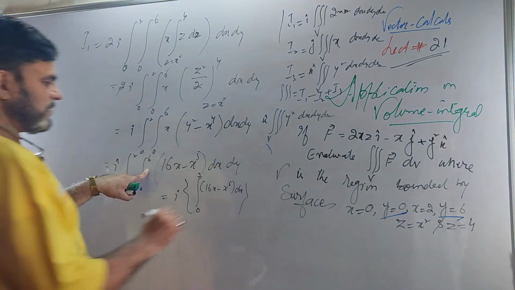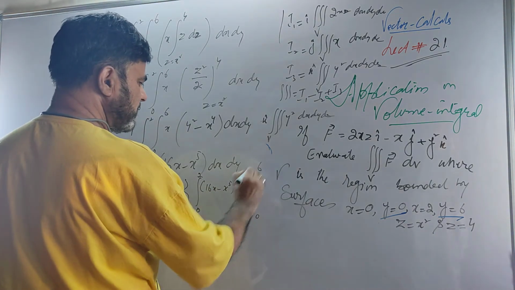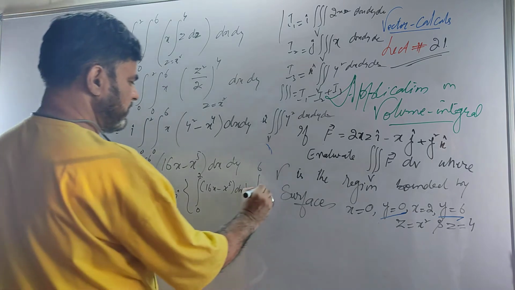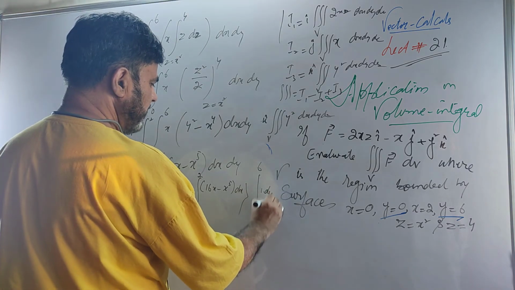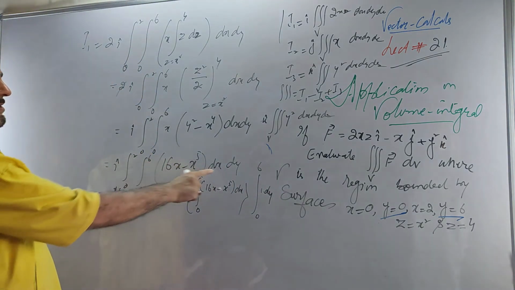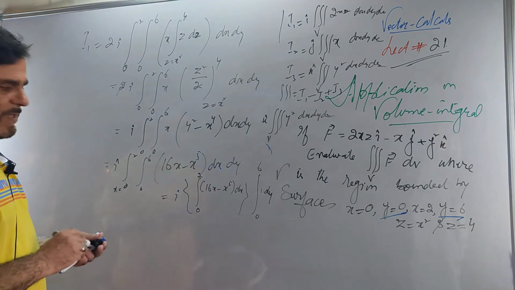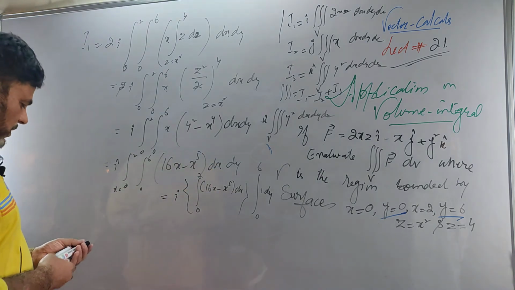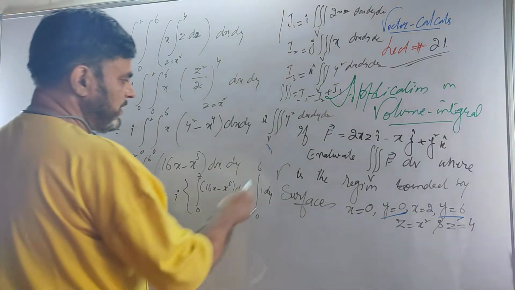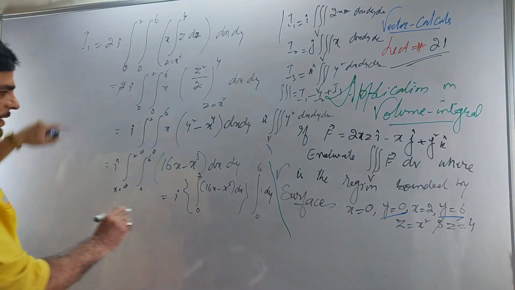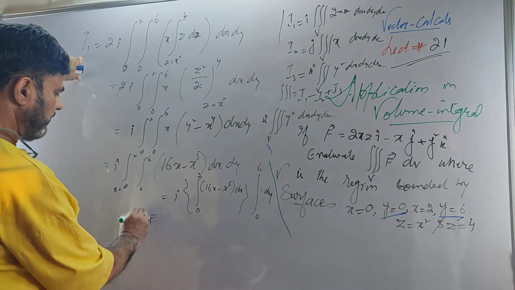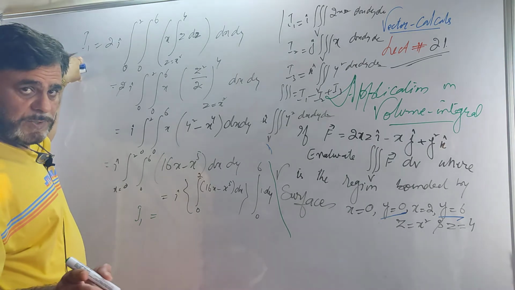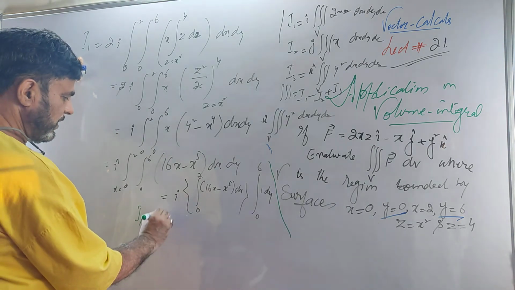Then here the constant is 1, the integral 0 to 6 of 1 dy. Here the coefficient of dy is 1. We can use the product method for double integration. Well, this I1 I am finding. Do you follow me?